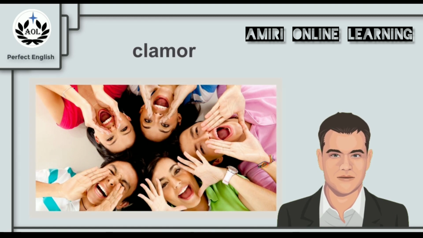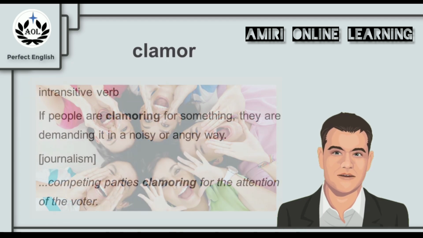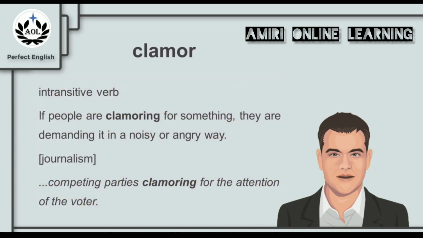Now, if you look at this picture, you can see that these people are shouting out loud as if they are demanding something or they're asking for something, but they're doing it in a very noisy way. Could this be the meaning of clamor? Let's find out. Now, clamor is an intransitive verb. That means we cannot use an object with it. If people are clamoring for something, they are demanding it in a noisy or angry way.